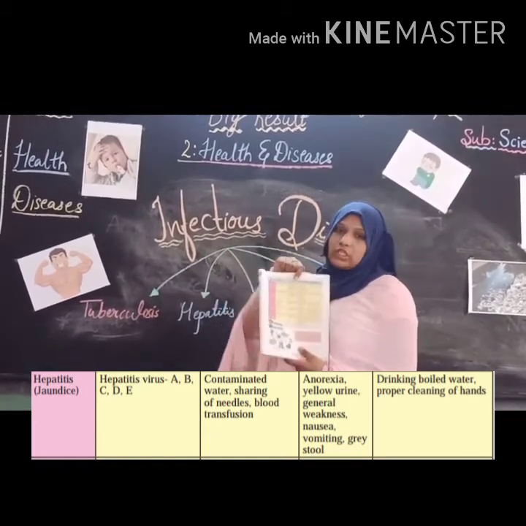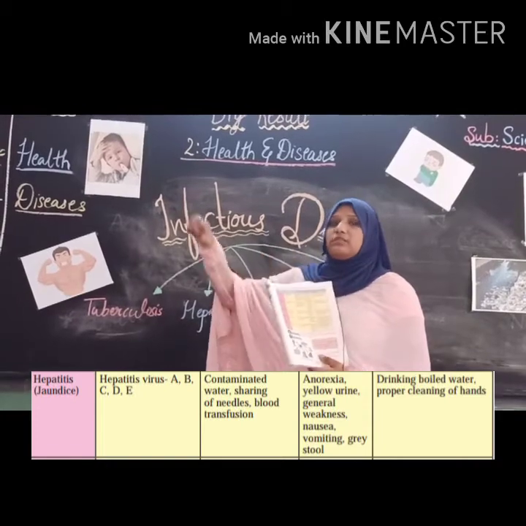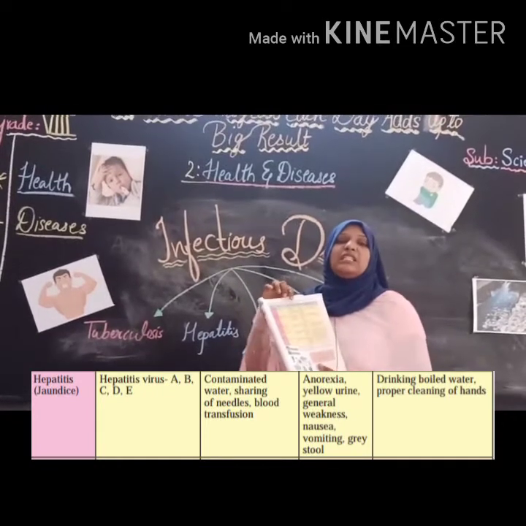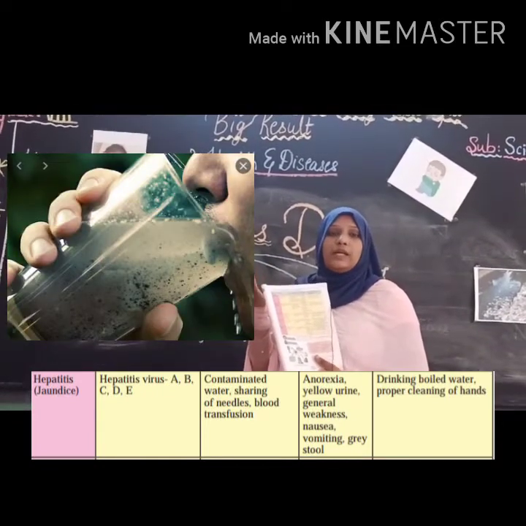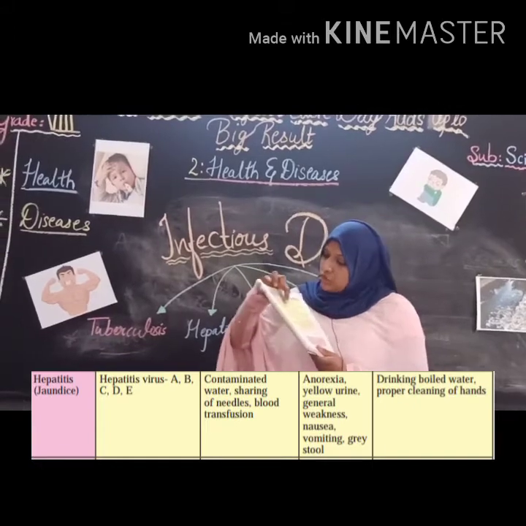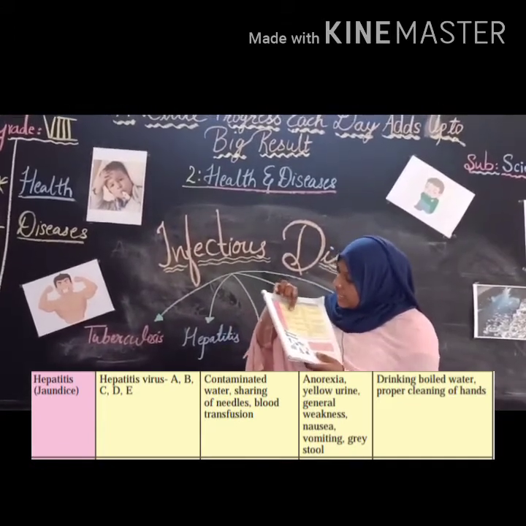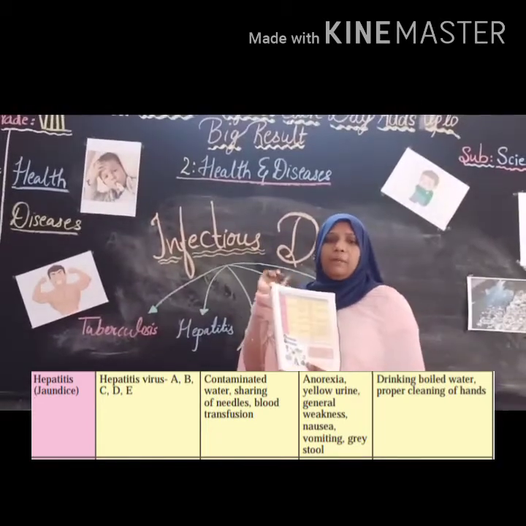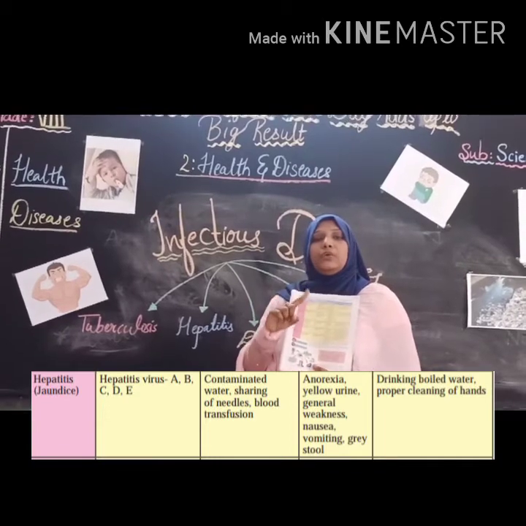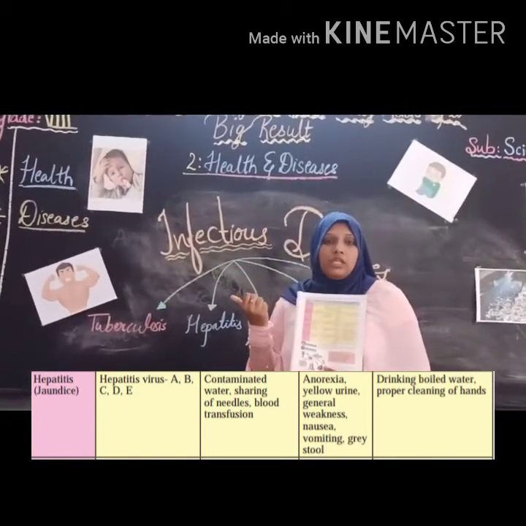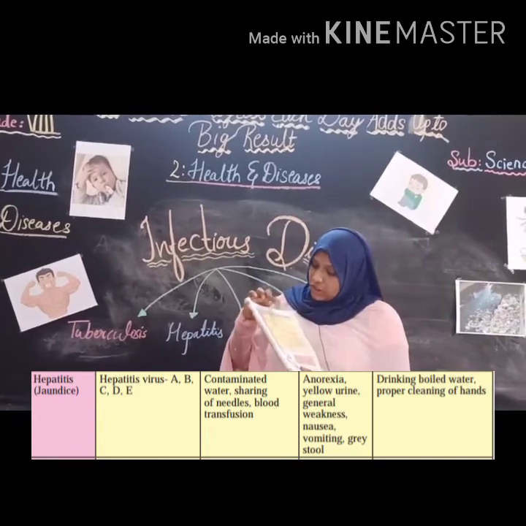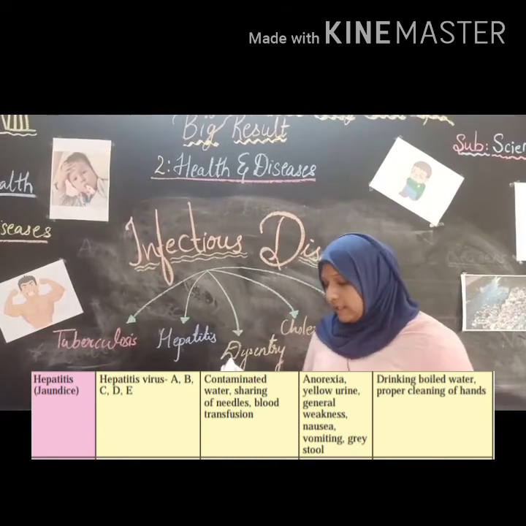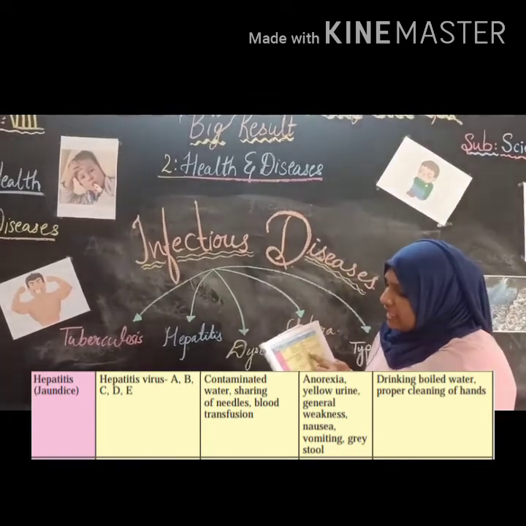Modes of infection: how does the infection spread from one person to another? Contaminated water means dirty water. If a person drinks dirty water, he will suffer from jaundice or hepatitis. Sharing of needles: nowadays it is not occurring, but in previous days one needle could be used for so many patients by doctors. It is illegal now, but sharing of needles also spreads the infection from one person to another.